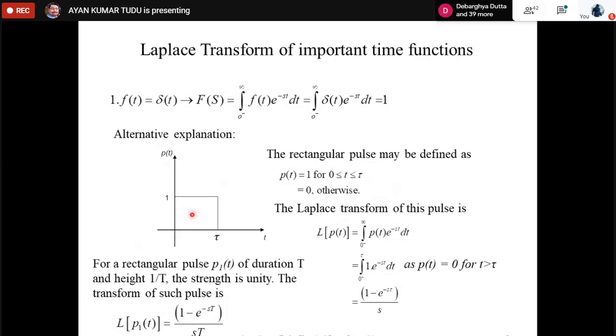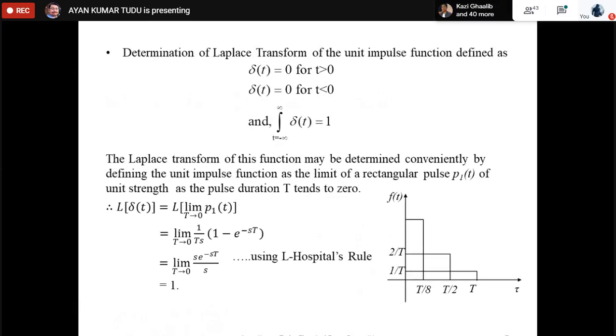Then for a rectangular pulse p1(t) of duration capital T and height 1 by T, the strength is unity. So if in general we take a rectangular pulse of duration capital T and height 1 by T, the strength of that pulse would be unity. Then the transform of that pulse will be just this expression, with capital T coming into place. So the Laplace transform of p1(t), the more general case, would be 1 minus e to the power minus sT by sT. So how do we determine the Laplace transform of the unit impulse then?